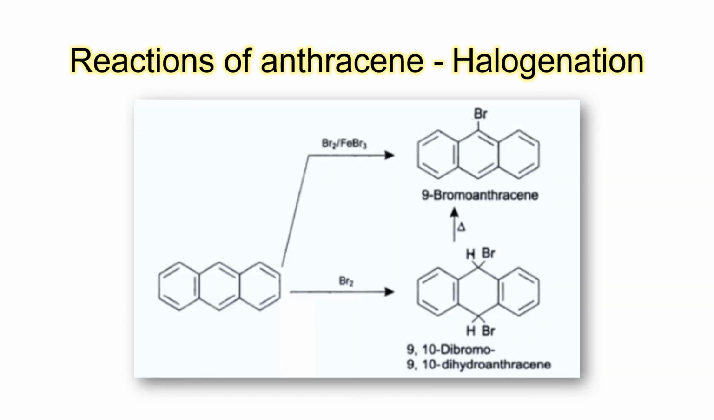So this is evident in halogenation. If we react anthracene with chlorine or bromine, we will get a 9-substituted product, as well as with only bromine gas we can get 9,10-dibromo, which upon heating will give us 9-bromoanthracene.